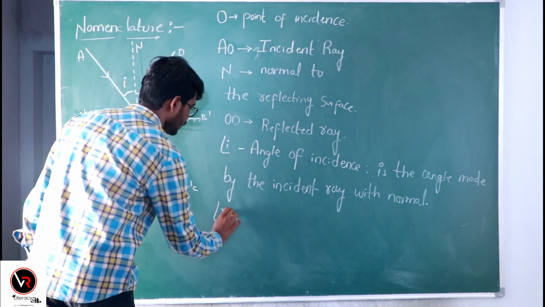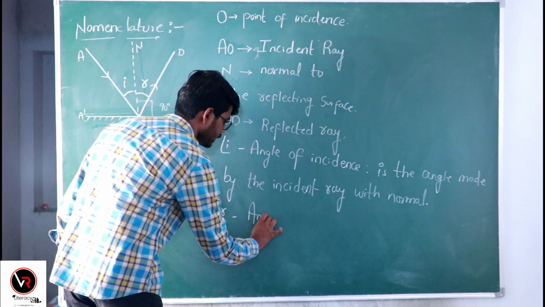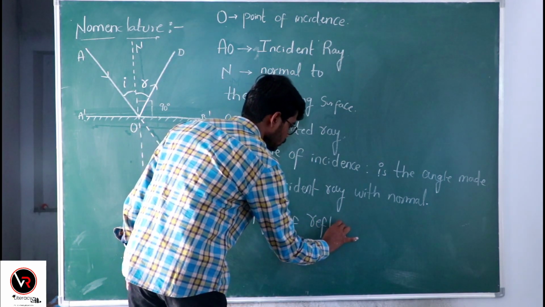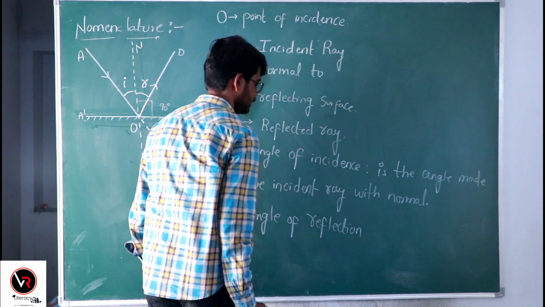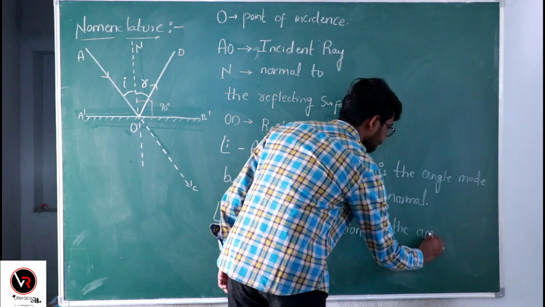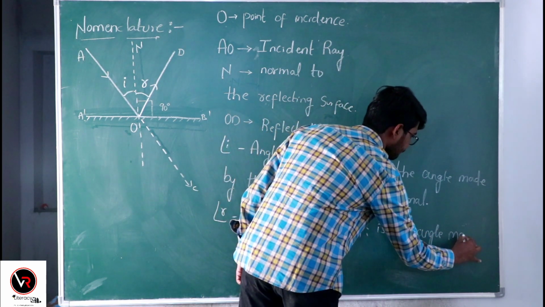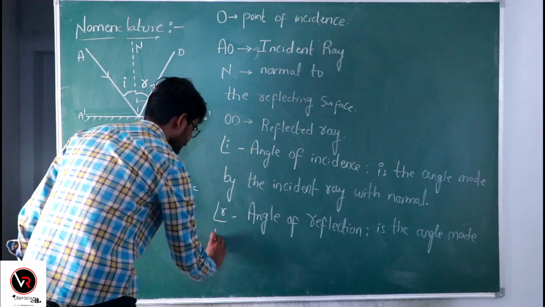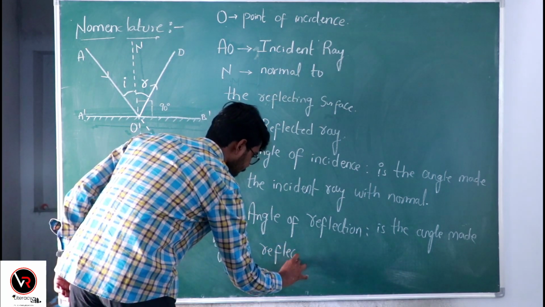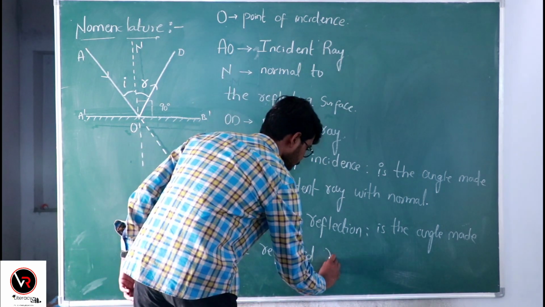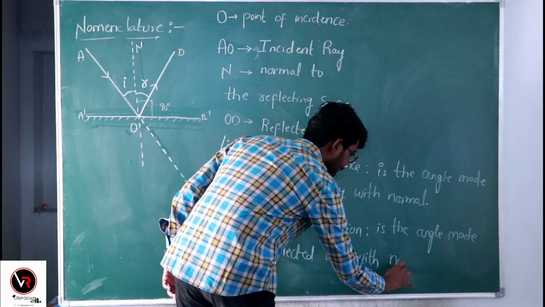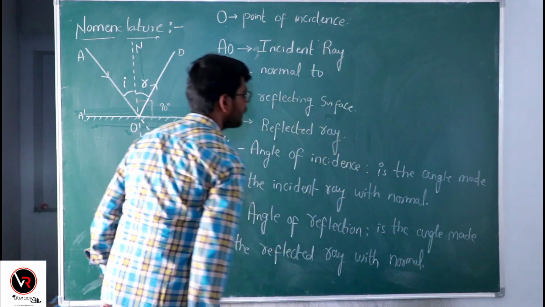So r is the angle of reflection. The angle of reflection is the angle made by the reflected ray with the normal. Right?